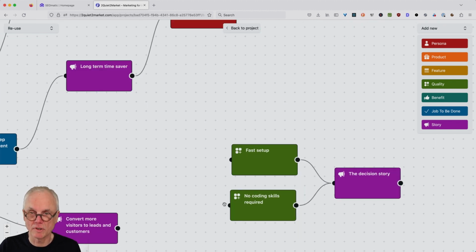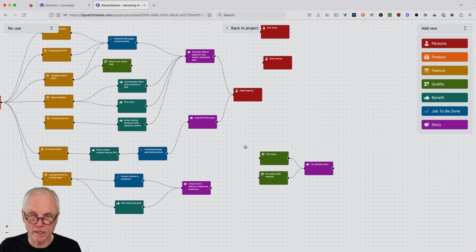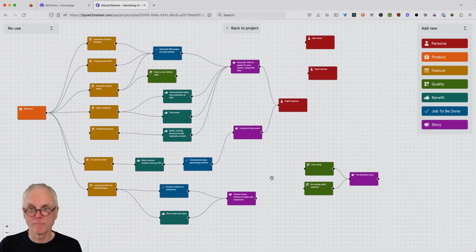Fast setup, no coding skills required, and all the other arguments that we have seen on the landing page, because they are trying to select the tool. They would ask themselves, is this for me? Is it good enough for our agency or for our company in general? Or for our small startup. And they would need even more other stories.